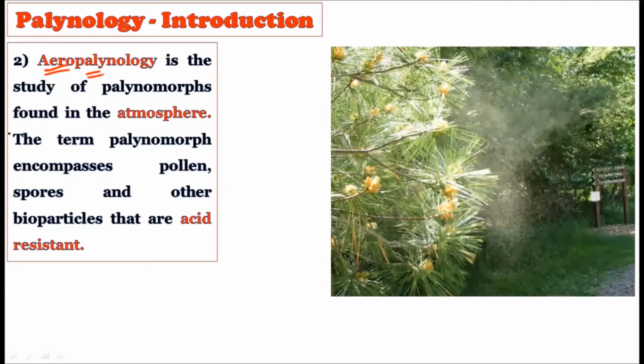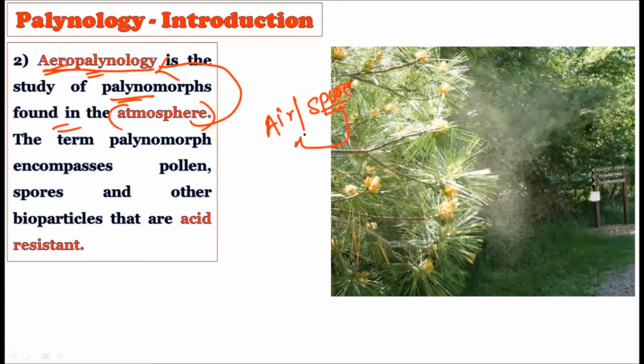Now, aeropaleontology is the study of the palynomorphs found in the atmosphere. So whatever atmosphere we have around, if we find pollen grains in the atmosphere, the study of these pollen grains all comes under aeropaleontology. The name itself suggests it: aero stands for air, and paleontology is the study of the spores. So whatever spores are found in the air, as you can see in this picture, how the pollen grains are present in the air.